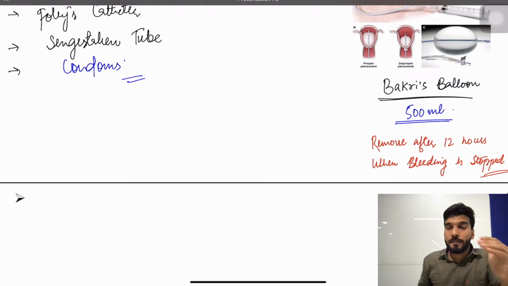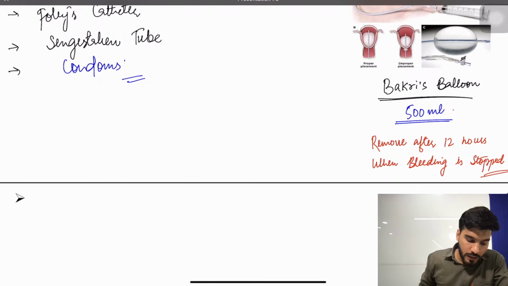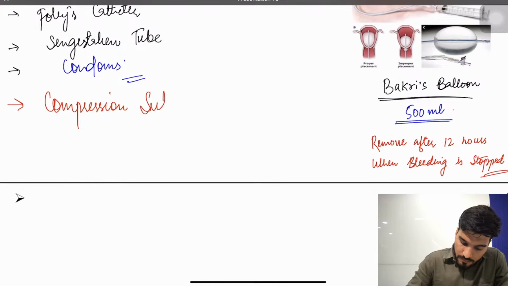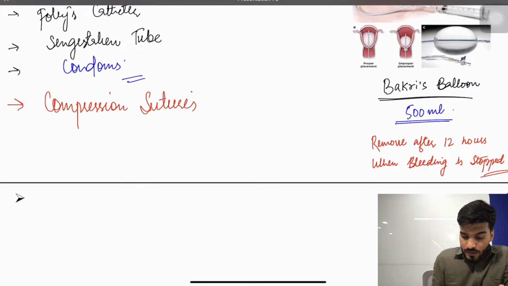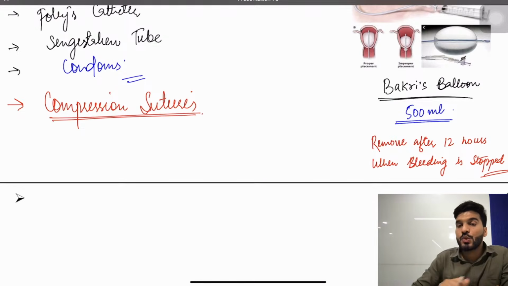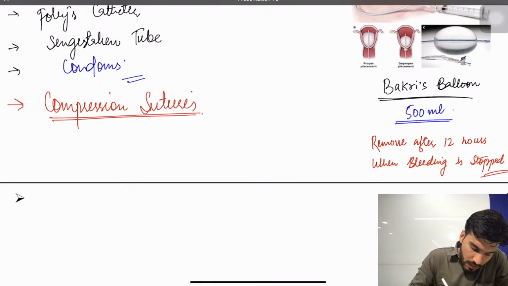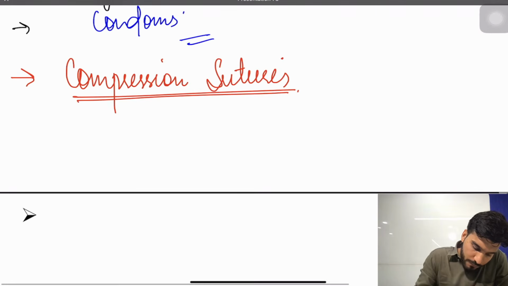Now if the mechanical compression has failed, we will use compression sutures. We need to compress the uterus. What are the compression sutures we are using? The most common type of suture is the B-Lynch suture.